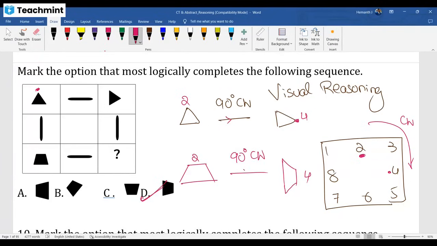Kindly complete the visual reasoning video. I recommend everyone to complete the visual reasoning video. You people will get clarity regarding this also. The 1, 2, 3, 4, 5, 6, 7, 8 positions we also explain there. Any question if you have a doubt, please raise hand and get it clarified.